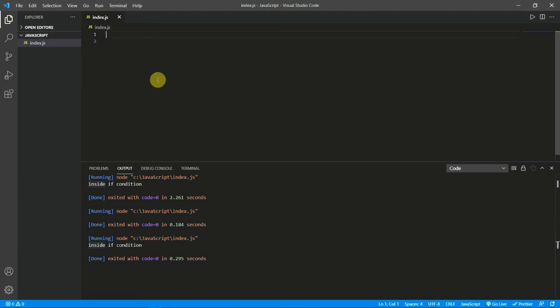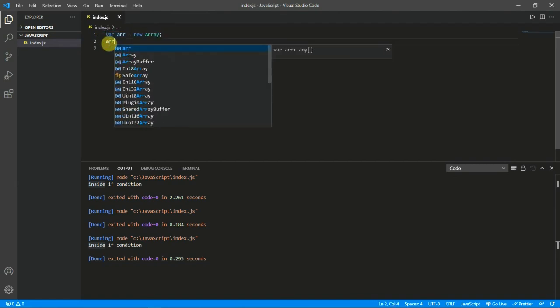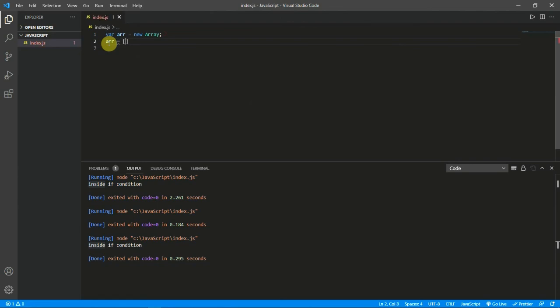Now let's see how to declare an array and how to assign values to it. There are two types of declaration. Here: var array equal to new Array, where A is capital. Here we are declaring an array, and now to assign it, I will write array equal to, and inside square brackets I will give the values.